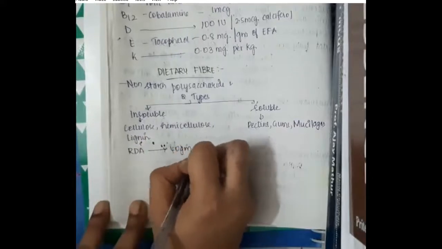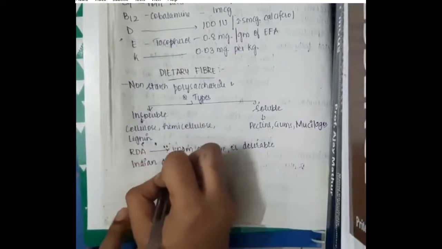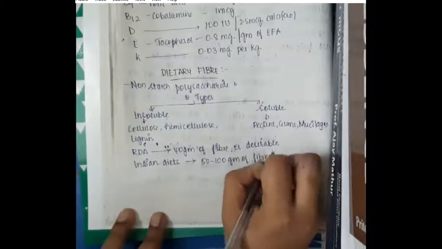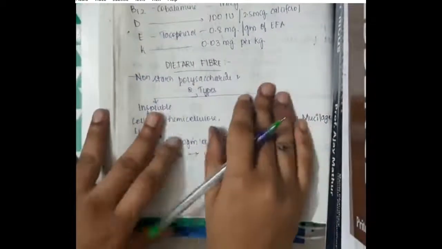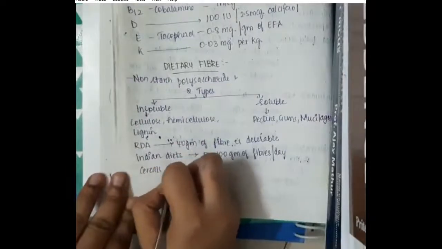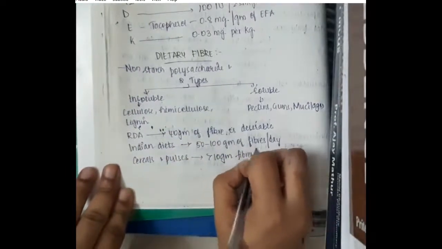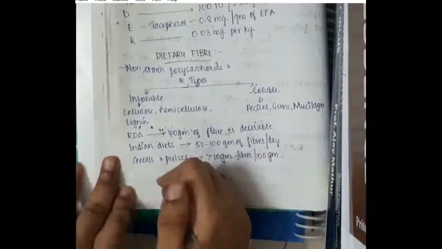The recommended dietary allowance of dietary fiber is 40 grams of fiber per day. In Indian diets, we need 50 to 100 grams of dietary fiber per day. In cereals and pulses, we have more than 10 grams of dietary fiber present per 100 grams.